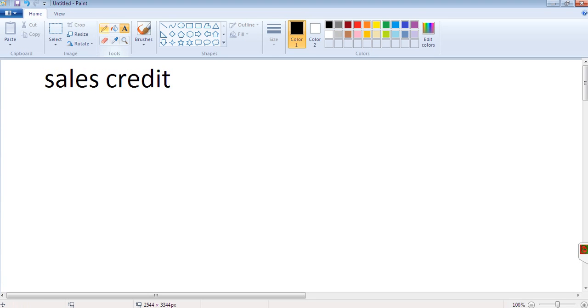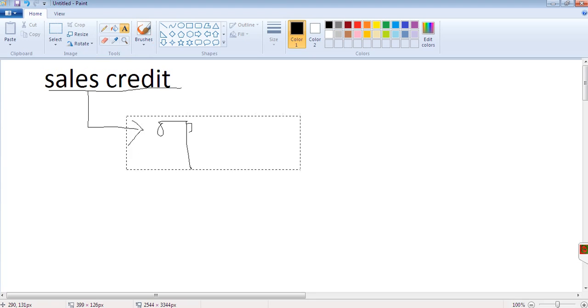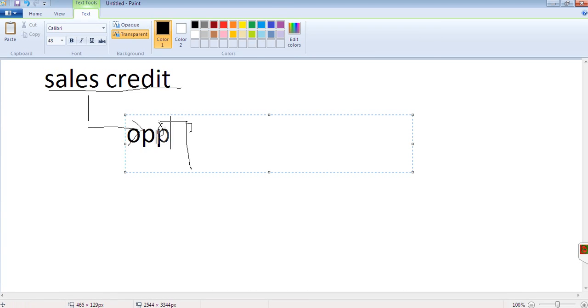So I need to link all opportunities under this sales credit. So this is one object, and the child object will be opportunity, right? All opportunities you are closing will be listed under the sales credit object.